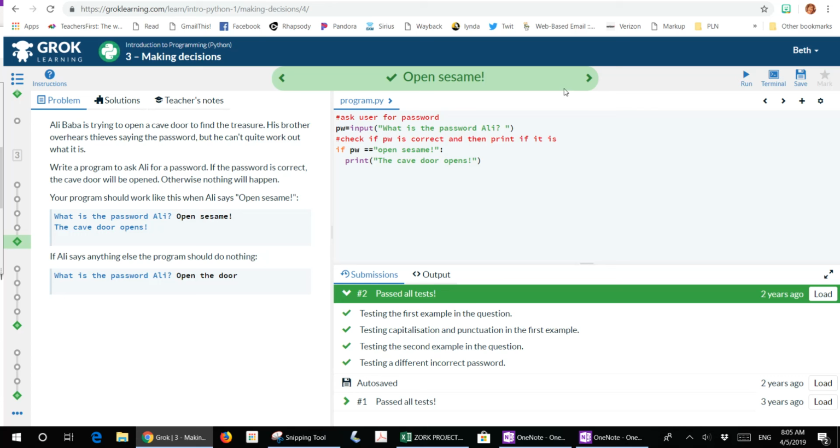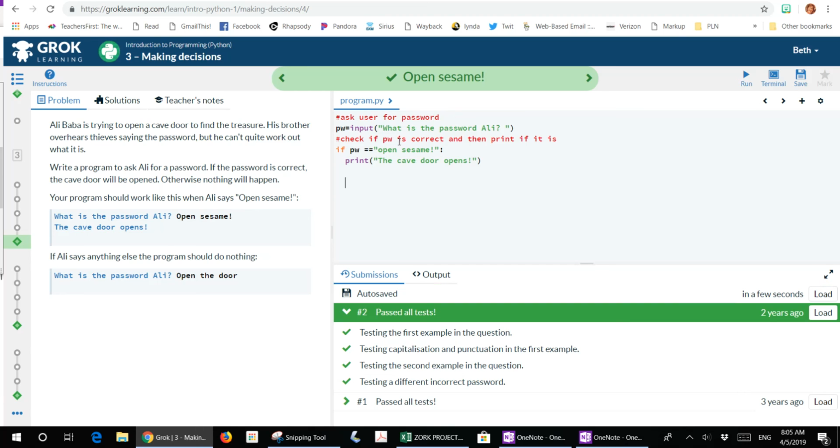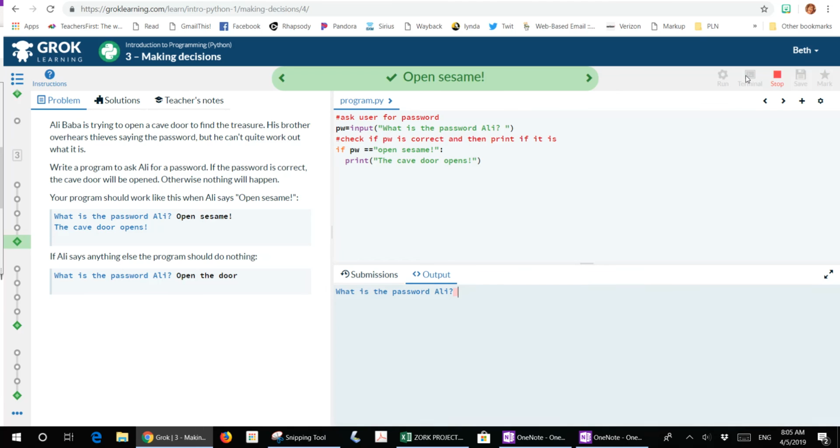All right, so now what happens here when you use your hashtag and this comes out in red, it means that the program is going to totally ignore what you've just written. So we'll just check it and make sure. It asks what's the password. I'm going to say something wrong. I'm just going to type in wrong, and nothing happens. Okay, we're going to run it again. It says what's the password, and I'm going to say open sesame with an exclamation, and it prints the cave door is open.